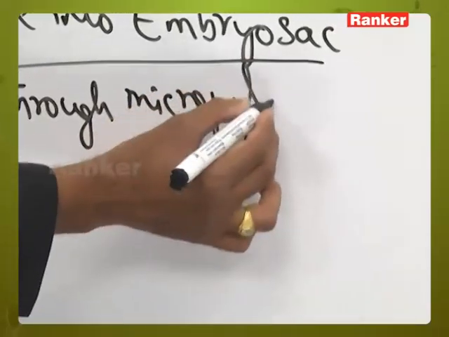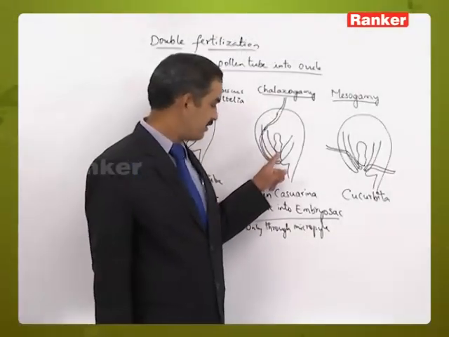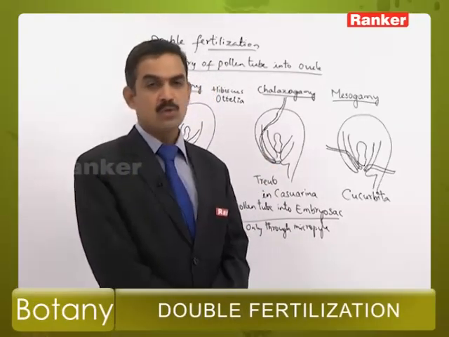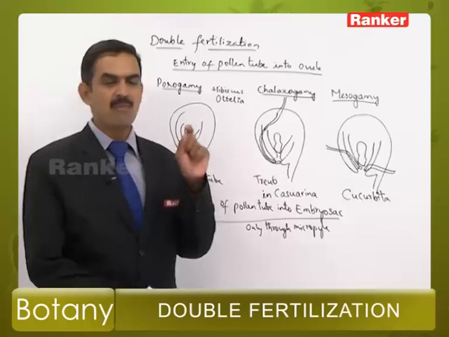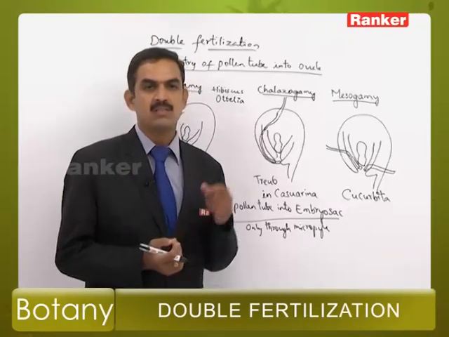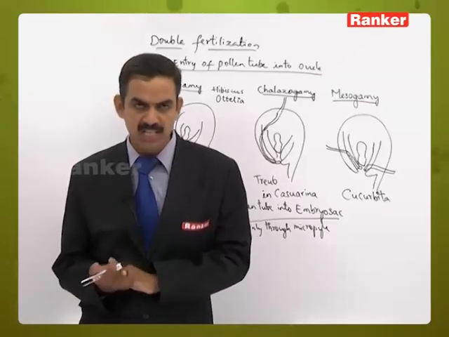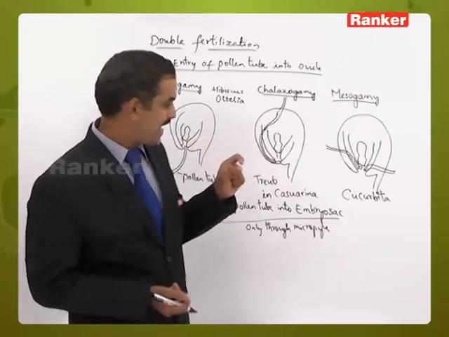Only through the micropyle. Once it is coming to the edge of this embryo sac, as we had discussed, the filiform apparatus which is present in the synergids will direct the movement of the pollen tube into the embryo sac. So here the next one is entry.